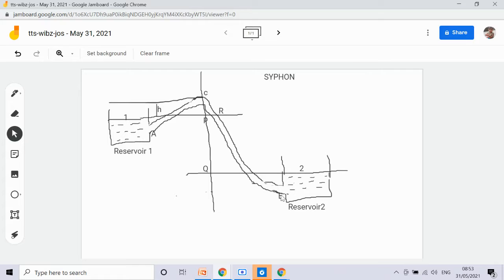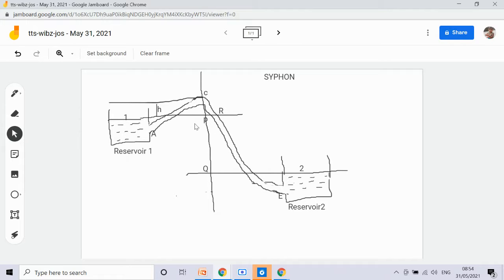Next, the height of summit C is measured from the line 1, P and R, that is H. This is the height of the summit from the line 1, P and R. It must be less than the height of the barometer formed by the liquid.